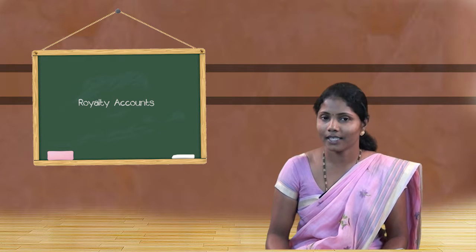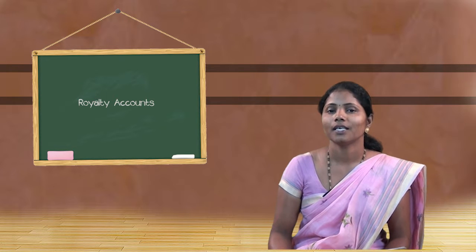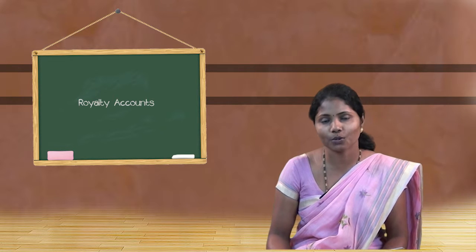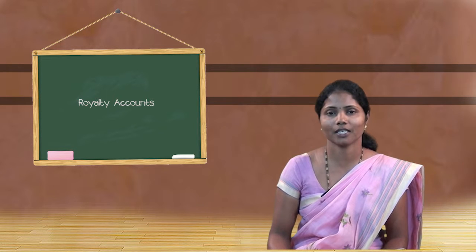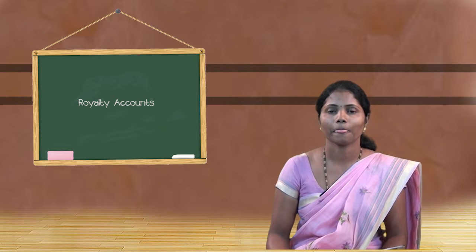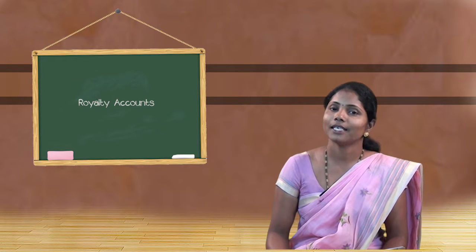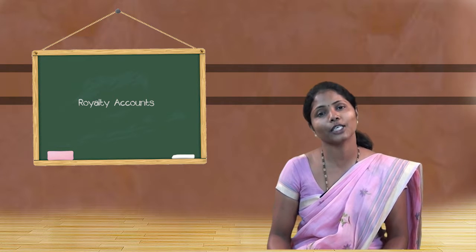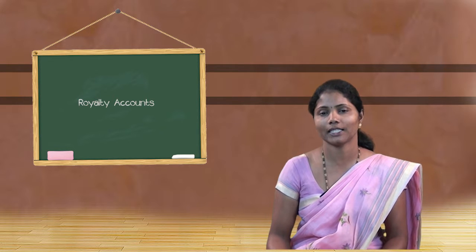At the end of the year, if the royalty is calculated based on the output, the account has to be closed by transferring it to trading account or production account, as it is a manufacturing expense to the lessee. If it is calculated based on the sales, then it has to be closed by transferring it to profit and loss account, as it is a selling expense to the lessee.